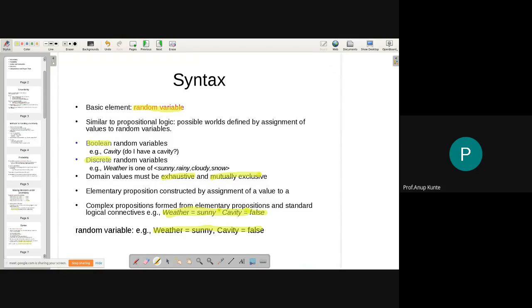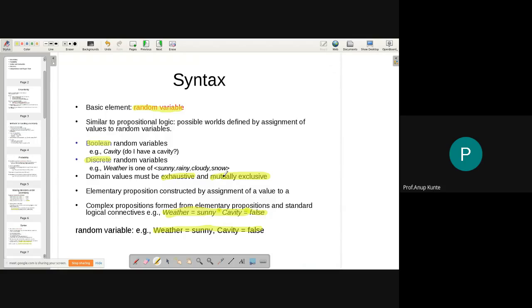So these two things come up in probability theory many a time. Exhaustive means they should cover the entire scope. That is, if I have a variable called weather, the variable could be sunny, rainy, cloudy, or snowy. Out of the four, weather must take one of the values. There could not be a value which is different from these four values. So exhaustive means the values that I am considering in the domain for a particular random variable, there can't be any other value the random variable can take.